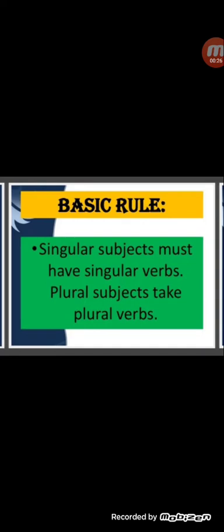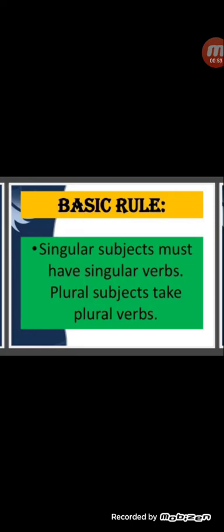Let's start with the basic rule for subject verb agreement. The first point given here is that singular subjects must have singular verbs and plural subjects take plural verbs. So student, if the subject is singular, obviously the verb will be singular, like he plays.